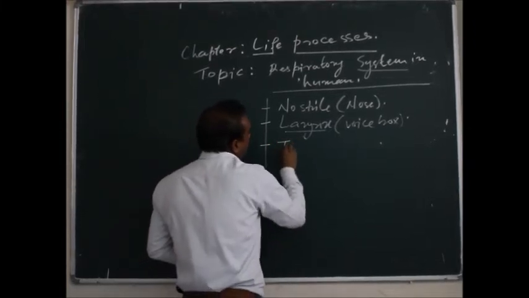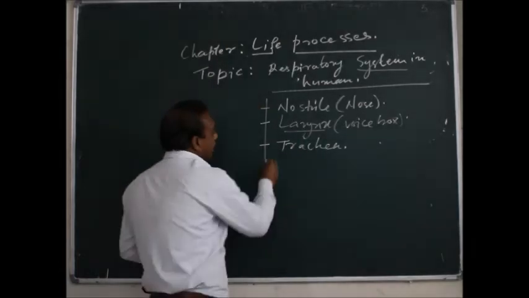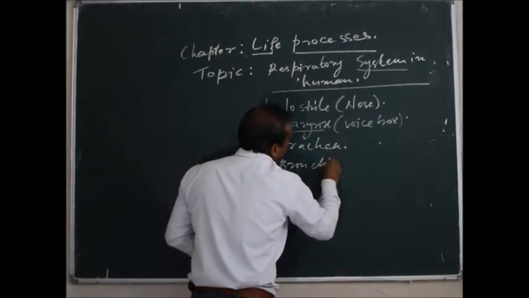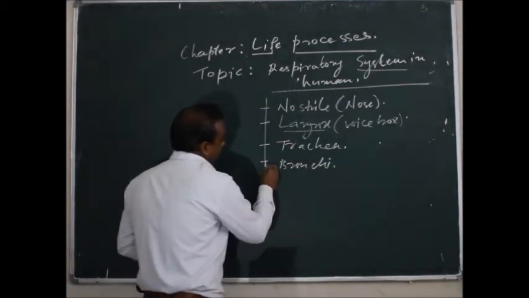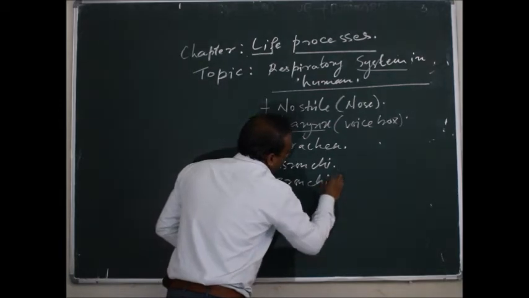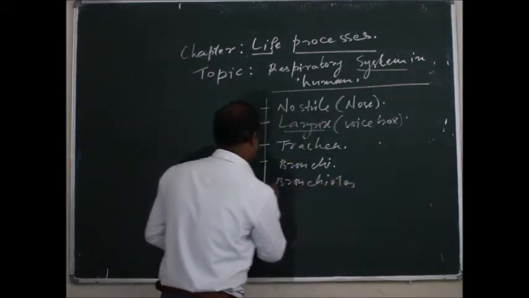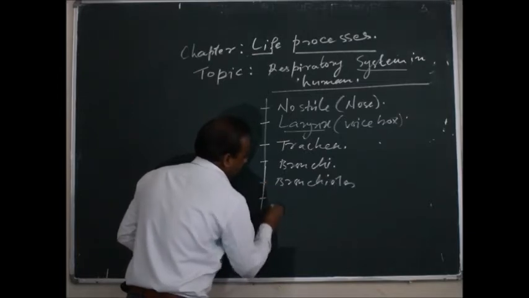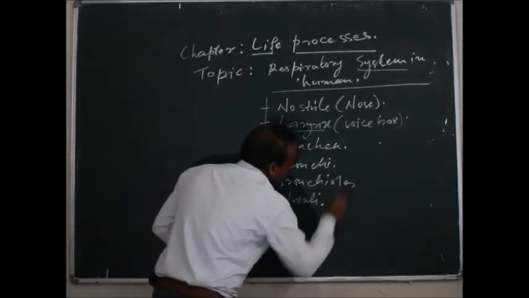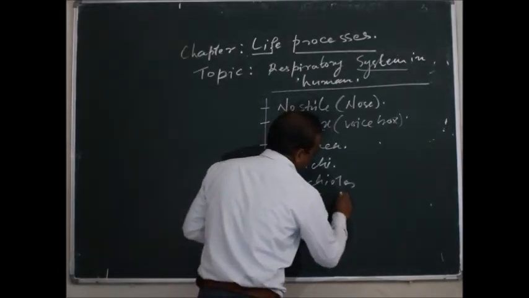Then comes the trachea, then the bronchi, then the bronchioles, and then the alveoli. These alveoli are present in the lungs.